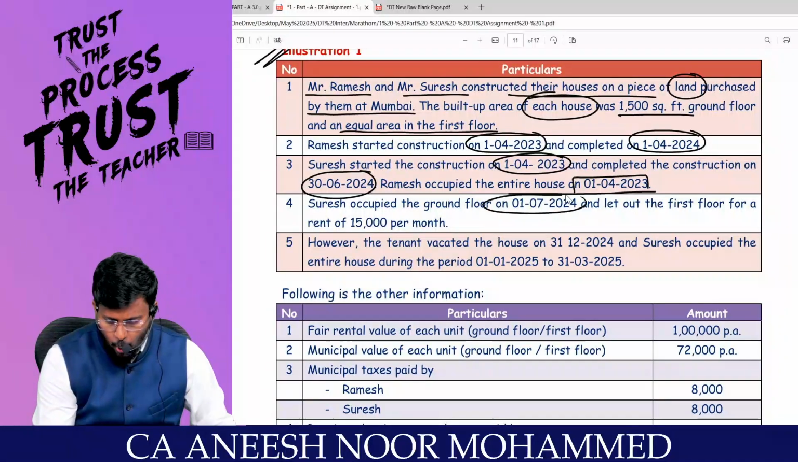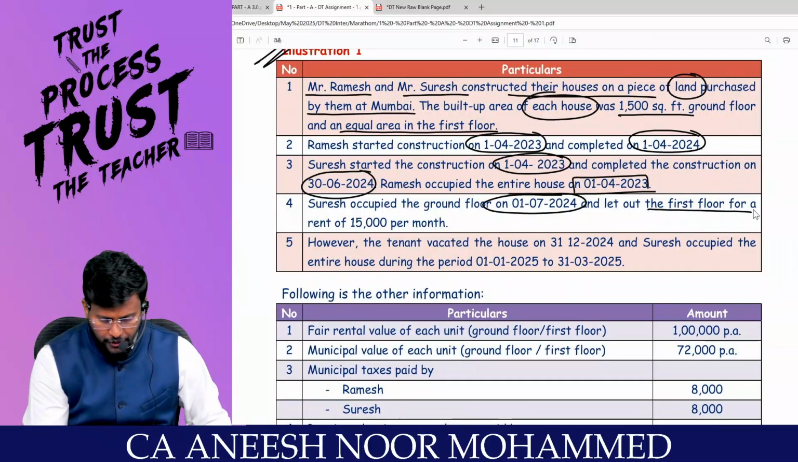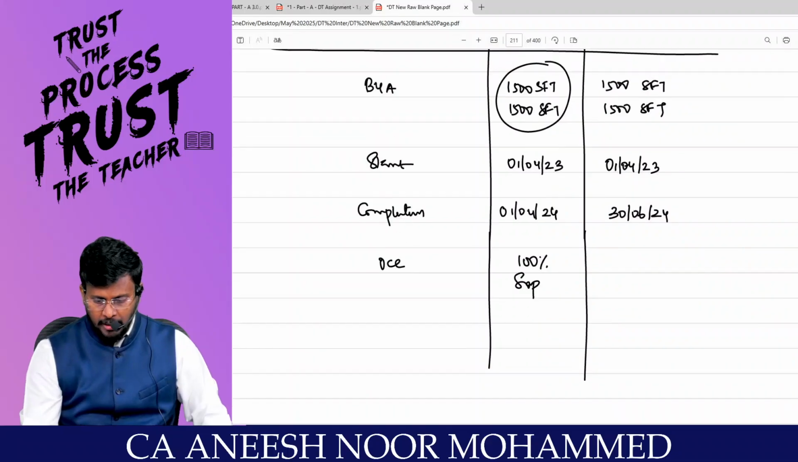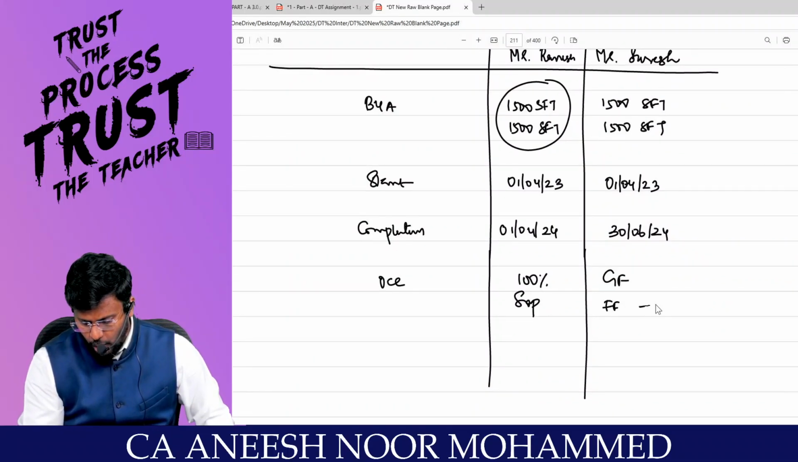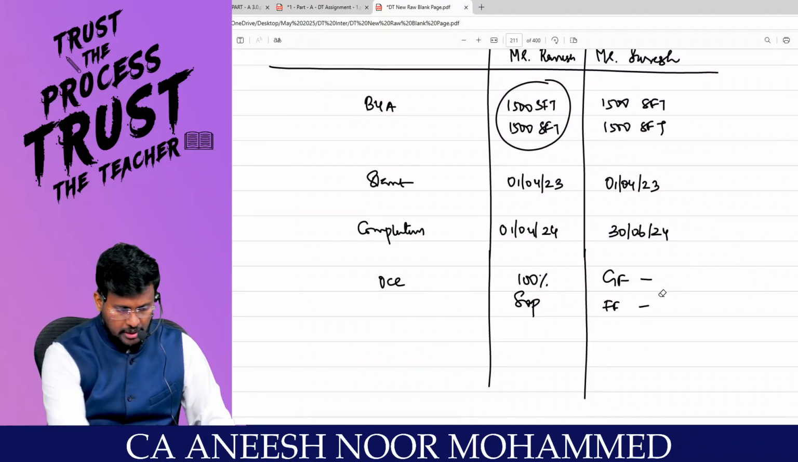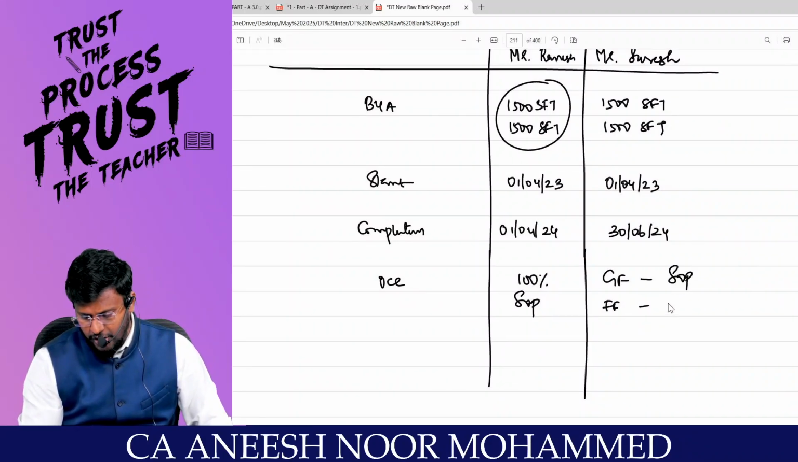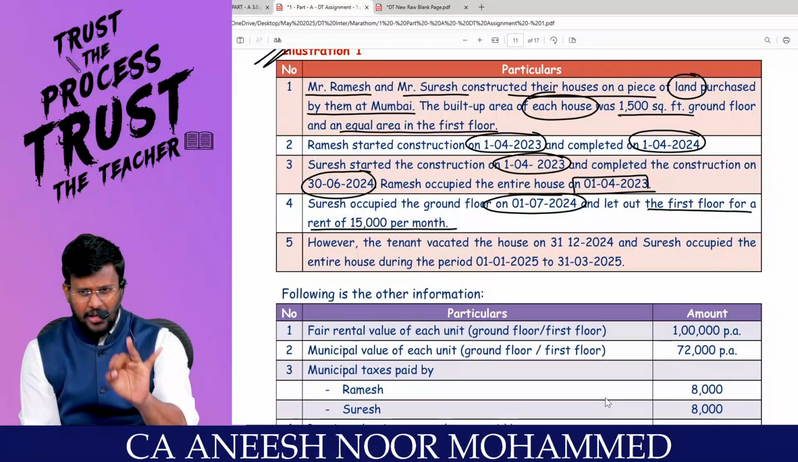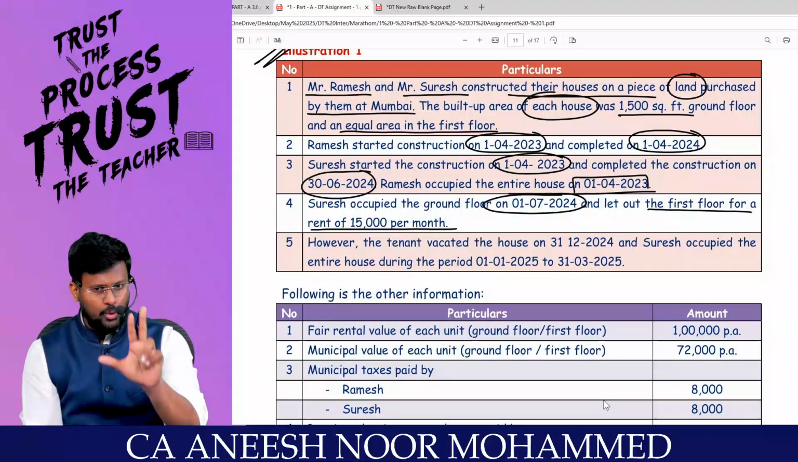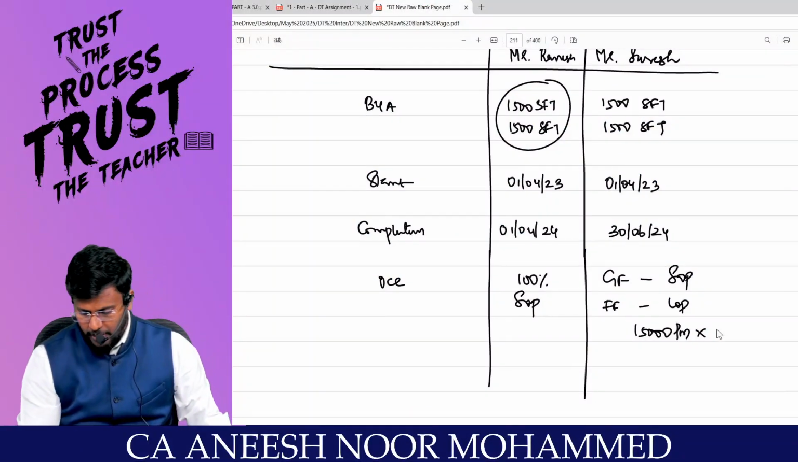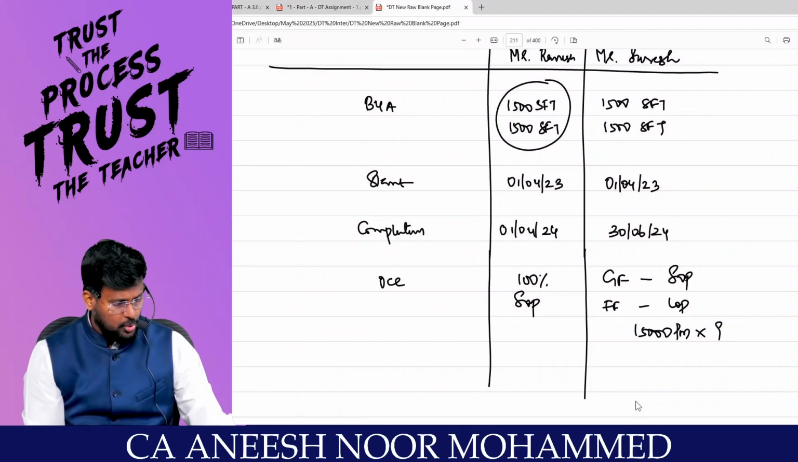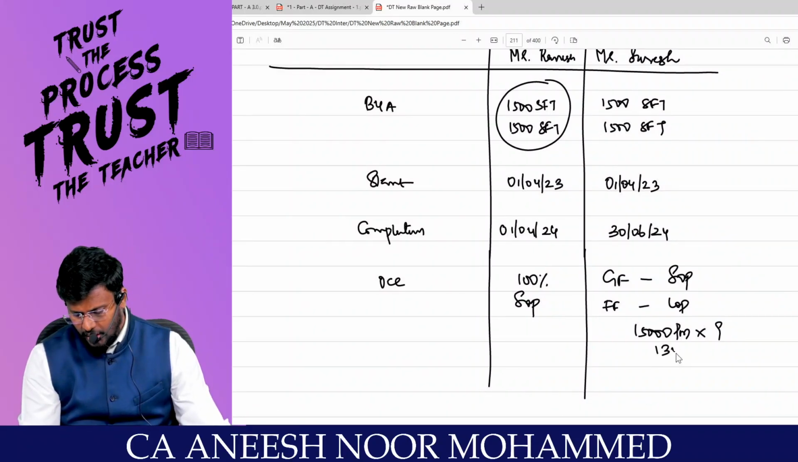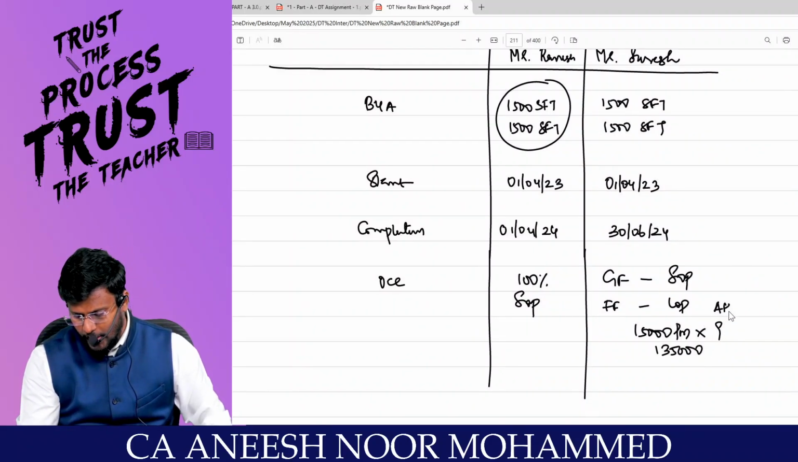Don't have ground floor, first floor complex and all. Suresh occupied the ground floor on 1/7 and let out the first floor for a rent of how much rupees per month? That means he is having ground floor and first floor. Ground floor is self-occupied property and first floor is let out property with 15,000 per month. Correct? Because he started from 1/7, so 7, 8, 9, 10, 11, 12, 1, 2, 3. How many months? 9 months. So 15,000 into 9 comes to 1,35,000 will be the actual rent received or receivable.